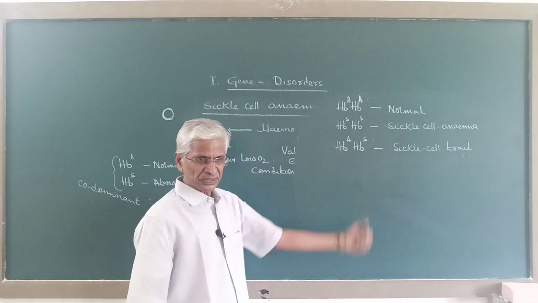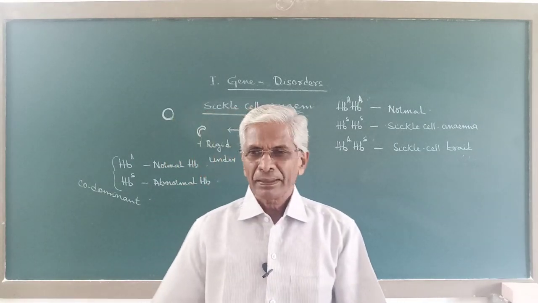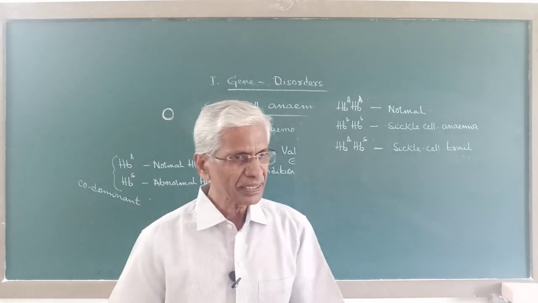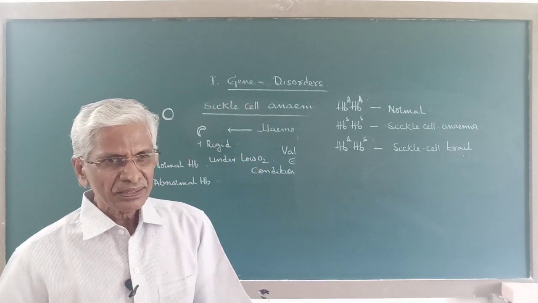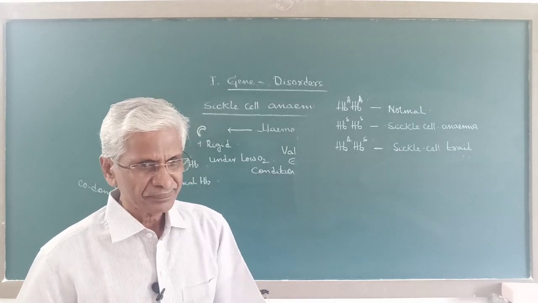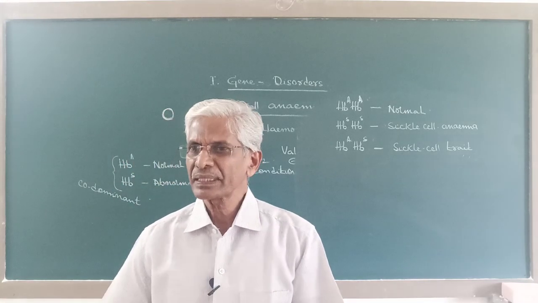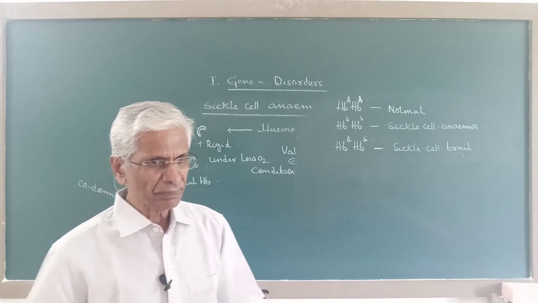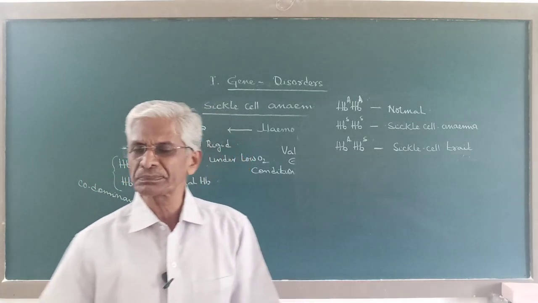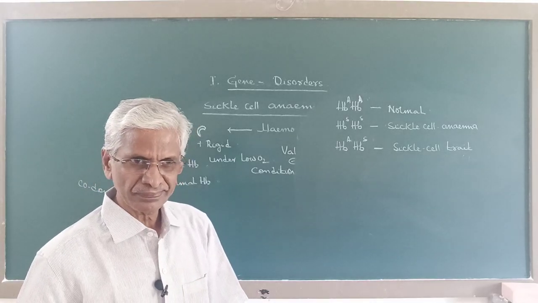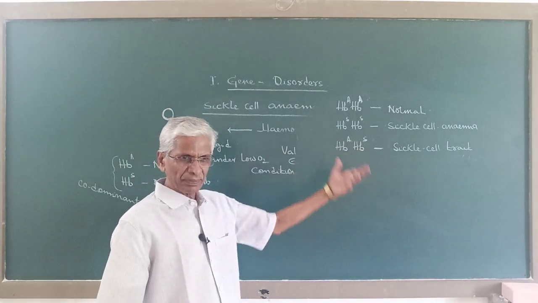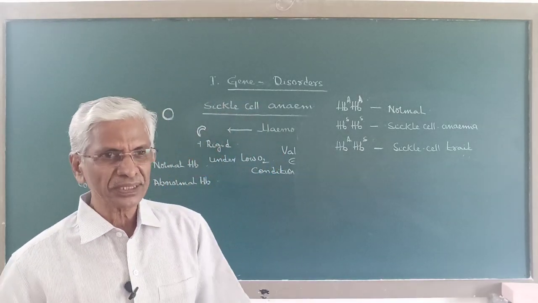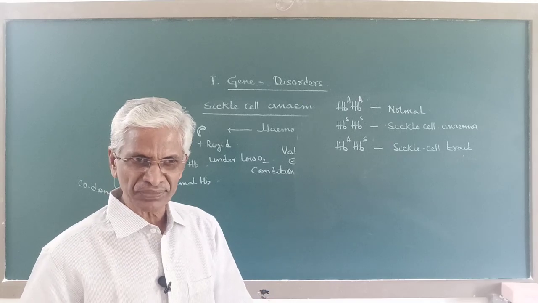Now the persons with this genotype show resistance towards malarial infection. You know the malarial parasite enters into the red blood corpuscles and multiplies by the rupture of the red blood corpuscles. The malarial parasite cannot survive in an RBC which is in sickle form, which is distorted form.